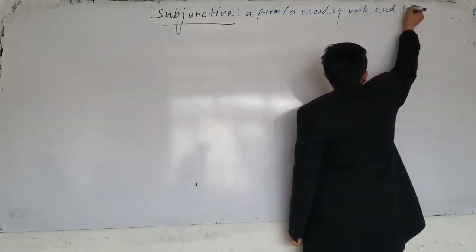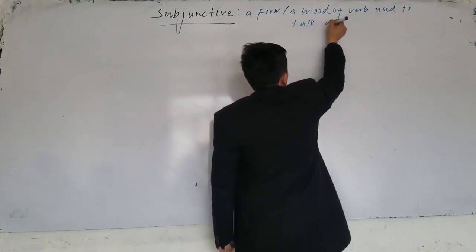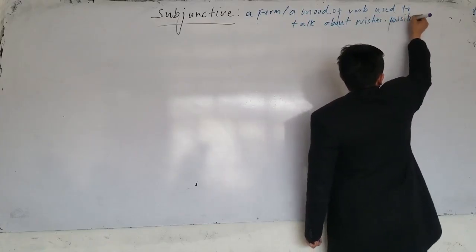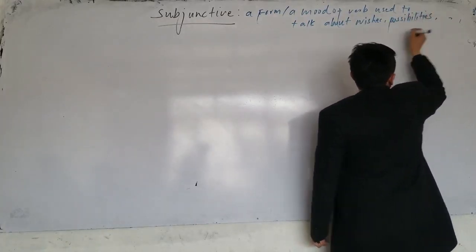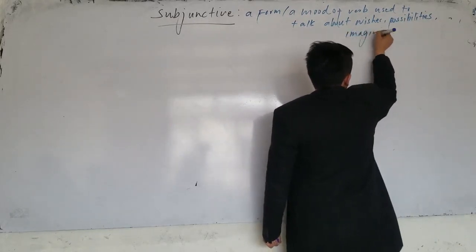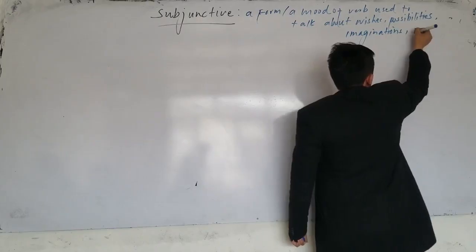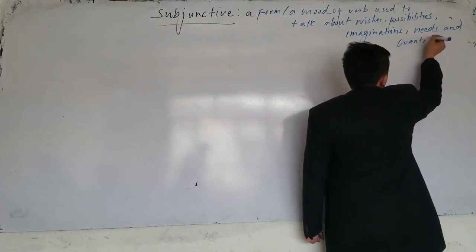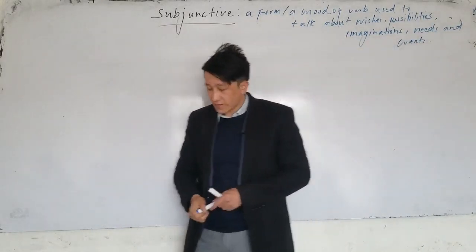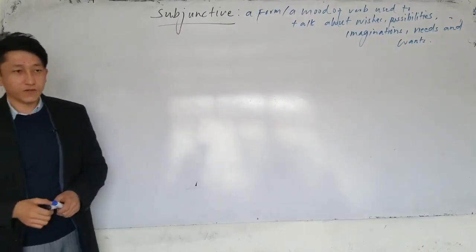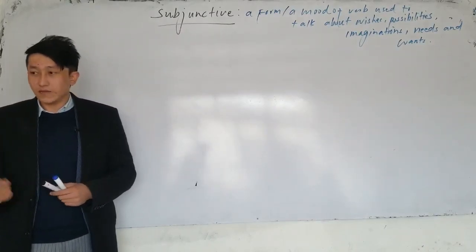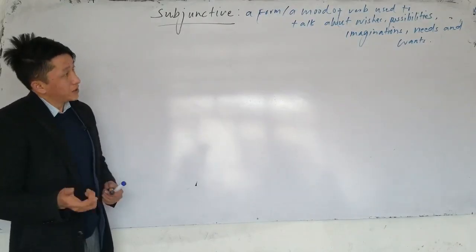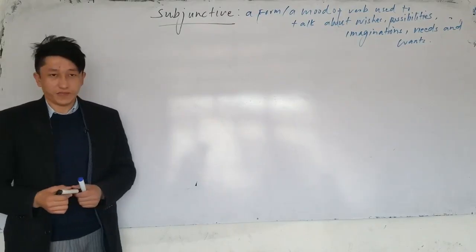used to talk about wishes, possibilities, imaginations, needs, and wants. So a subjunctive is a form or a mood of verb. It's a form or a mood that a verb takes to talk about imagination, possibilities, wants, hopes, needs. Or we can say possibilities or wishes or imaginations.